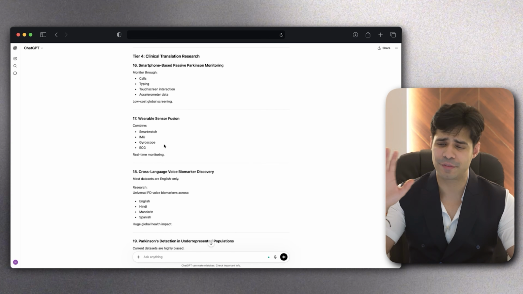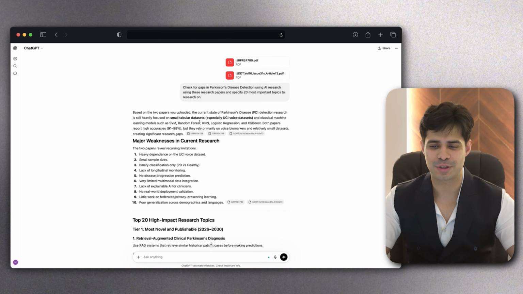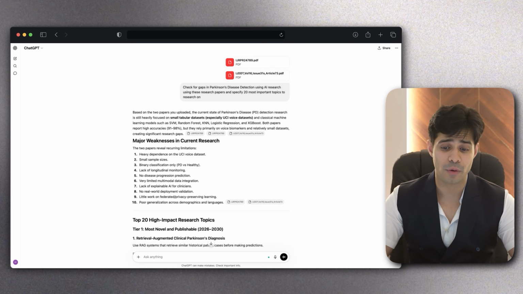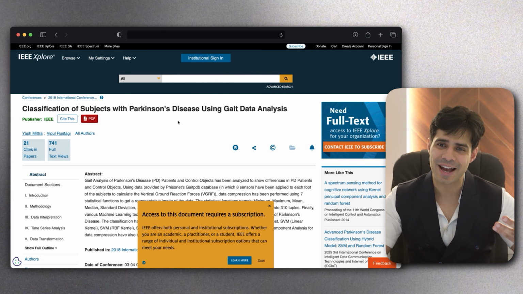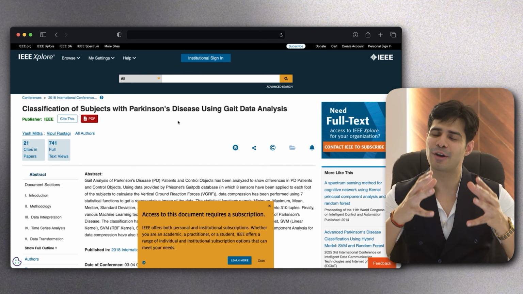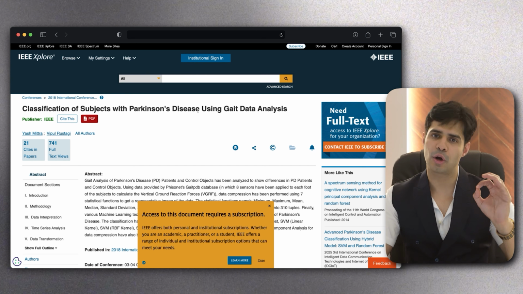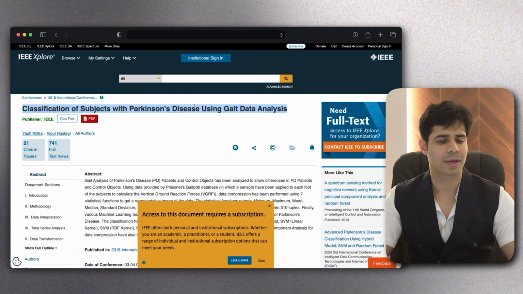Now understand this, I've taken this Parkinson's disease detection using machine learning as an example because I already have a research paper published on this exact topic, so it'll make things easier for us to understand. But as you can see, it gave me a lot of direction as to what I should be doing. Now, let's say that I have an understanding that this is the topic I want to focus on.